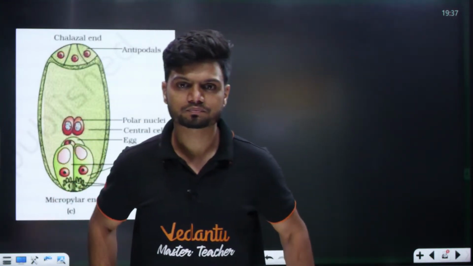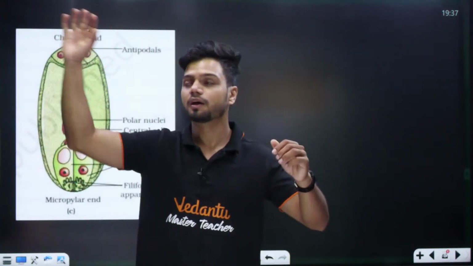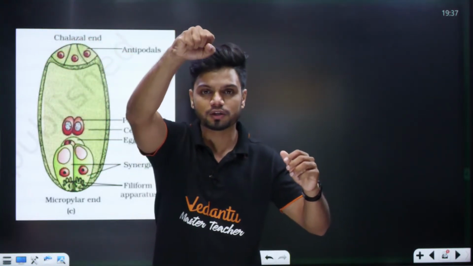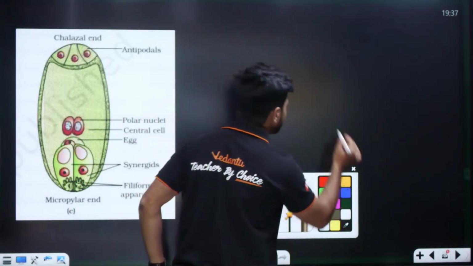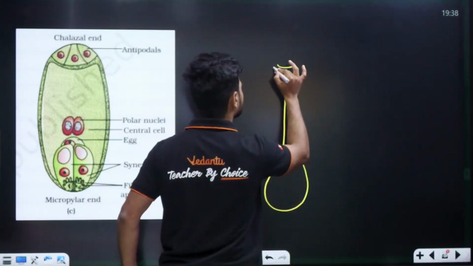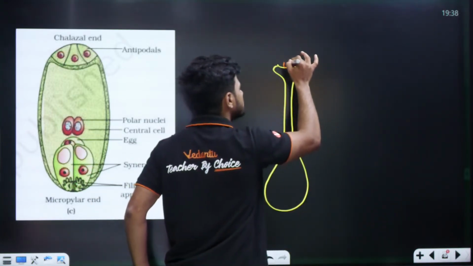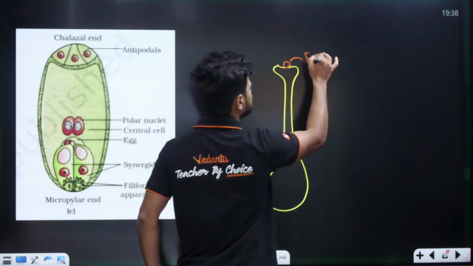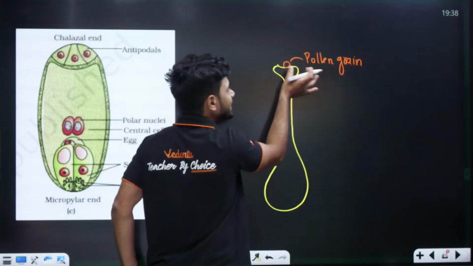Visualize. There is one pollen grain. The pollen grain is traveling and it is falling on the stigma. This is the stigma right here. Now understand, students. The pollen grain is traveling and landing on the stigma. This is the pollen grain, landed on the stigma.